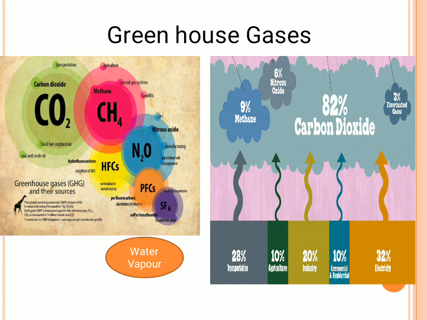So which are the greenhouse gases? Carbon dioxide, methane, N2O, PFCs (perfluorocarbons), SF6 and water vapor. These comprise the greenhouse gases, and how much percentage of impact each of them has on the greenhouse effect is mentioned in this slide with percentages. The larger percentages are water vapor and carbon dioxide. So that I have mentioned in this slide.